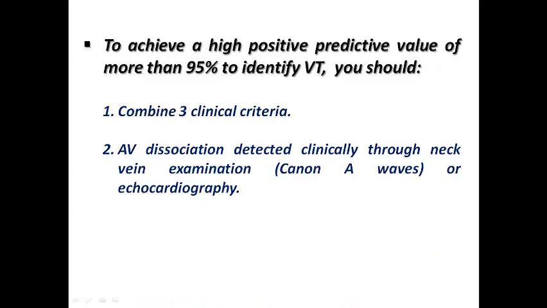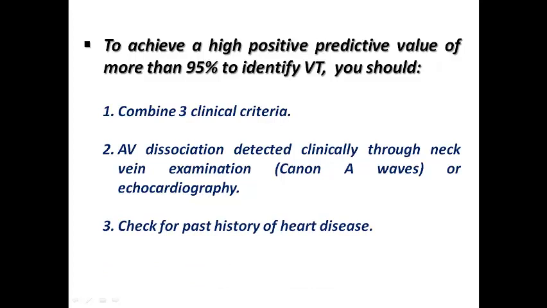Of course, AV dissociation can be detected clinically through neck vein examination, in which I would say cannon A waves, because sometimes the atrium may contract against a closed tricuspid valve, so it would lead to cannon A waves on the neck veins. Of course, it is very suggestive of AV dissociation. Even if you cannot detect it in the ECG, it is clinically visible, and so this suggests VT.